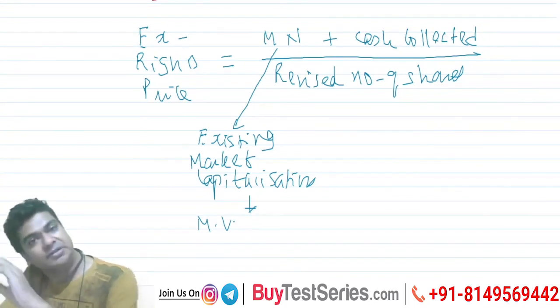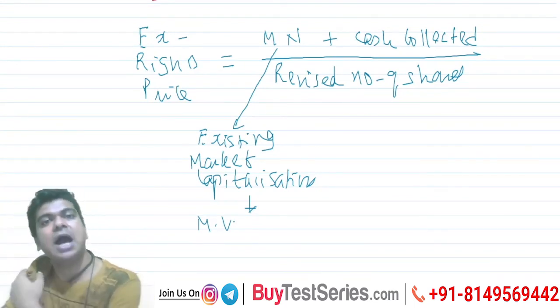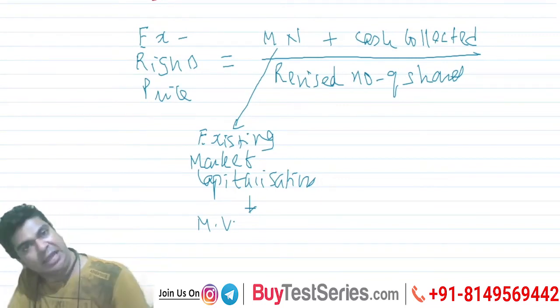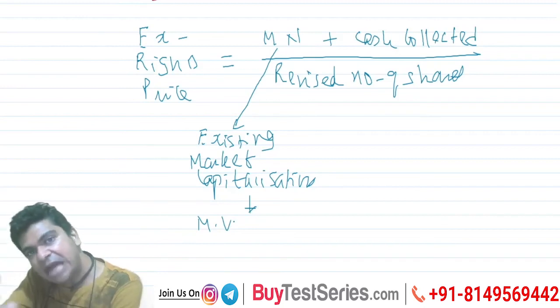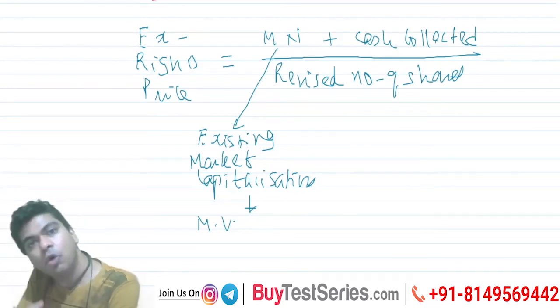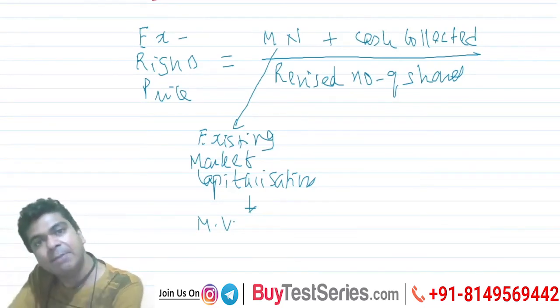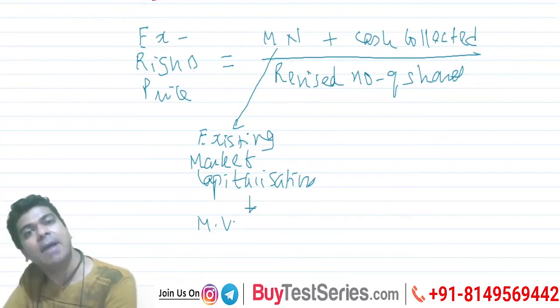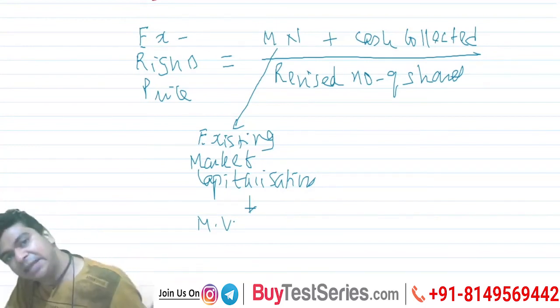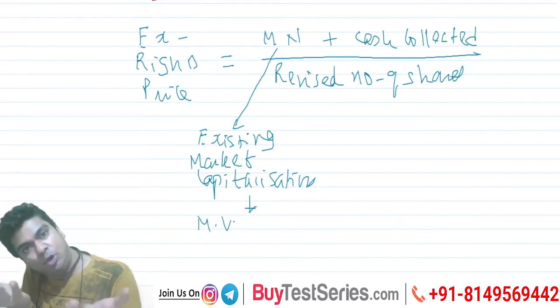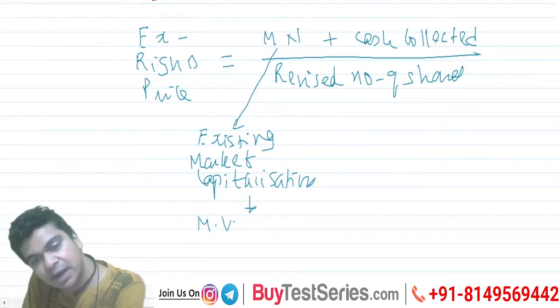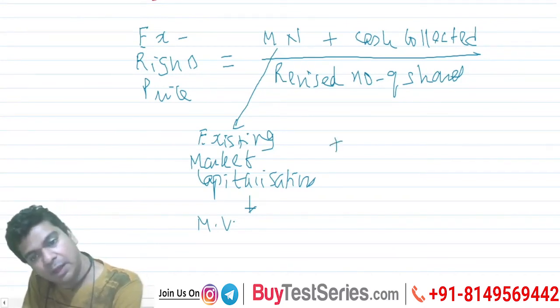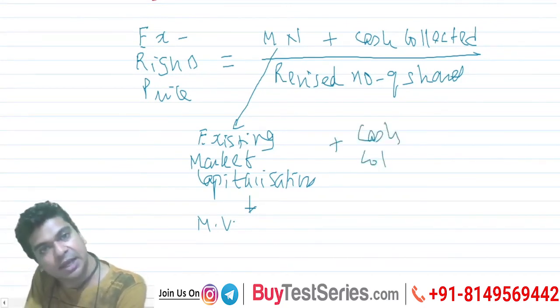Why? Because when the shareholders start applying for the shares, the company will start collecting the cash. There shall be a cash inflow. Cash inflow means the cash and bank balance will increase. Cash and bank balance is an asset. So by that amount of the asset, the value of the company will increase. That is the reason the existing market capitalization, if you see the formula, we are adding the cash collected.